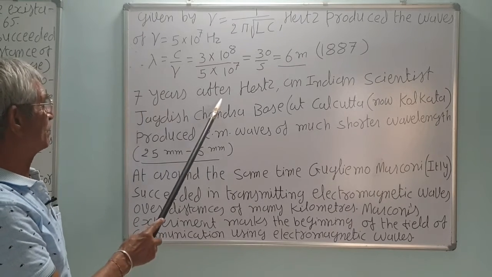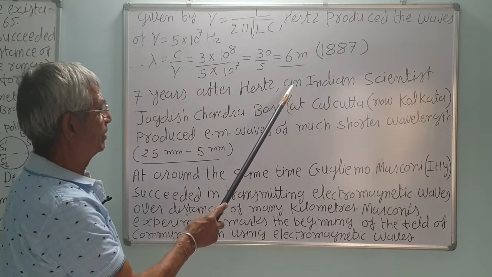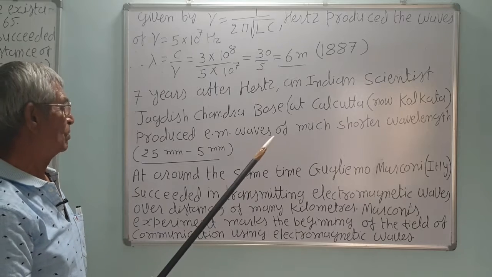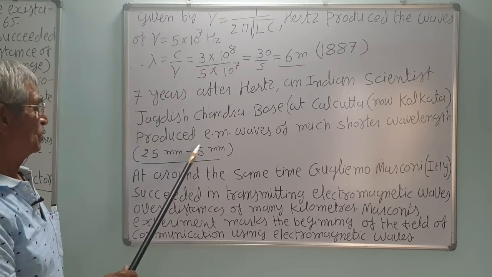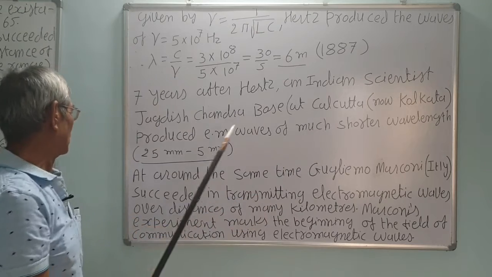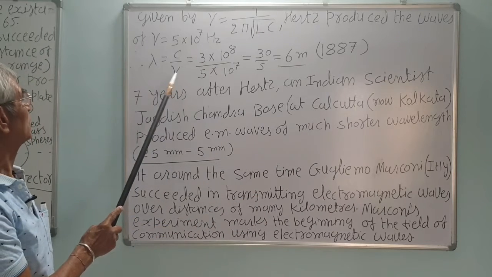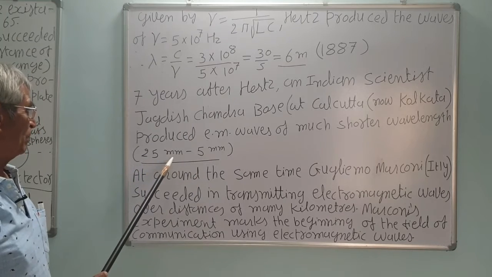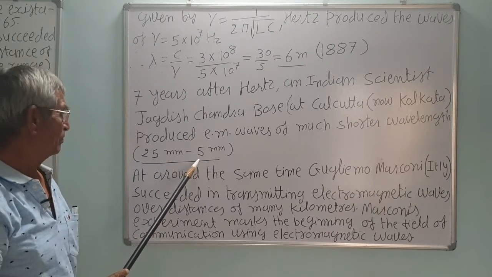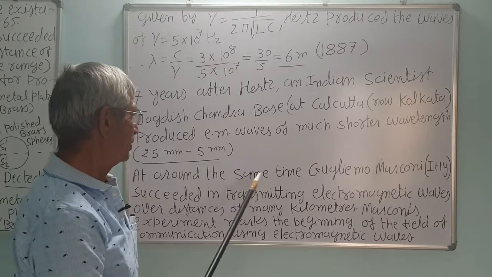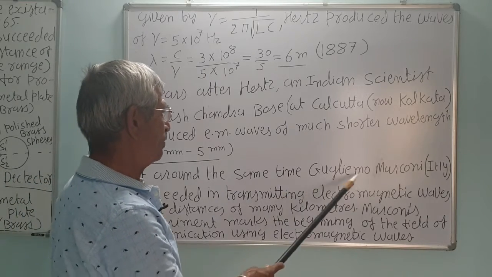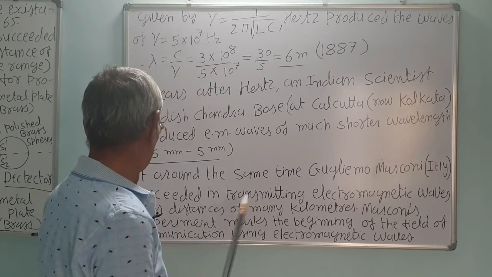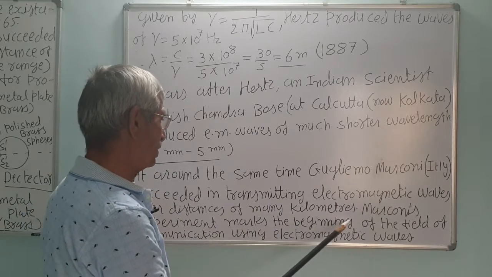After 7 years after the Hertz experiment, an Indian scientist, Jagdish Chandra Bose at Calcutta, now called Kolkata, produced EM waves of much shorter wavelength, that is higher frequency than this. Frequency will be higher, wavelength is shorter, that is in the 25 millimeter to 5 millimeter range. Correct? At around the same time, Guglielmo Marconi of Italy succeeded in transmitting electromagnetic waves over distances of many kilometers.